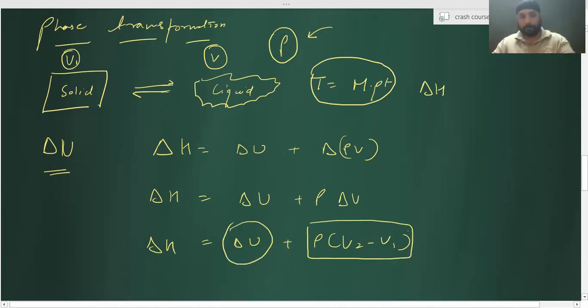Tell me, in case of water, volume change from solid to liquid is what? From ice to water, delta V is positive or delta V is negative?